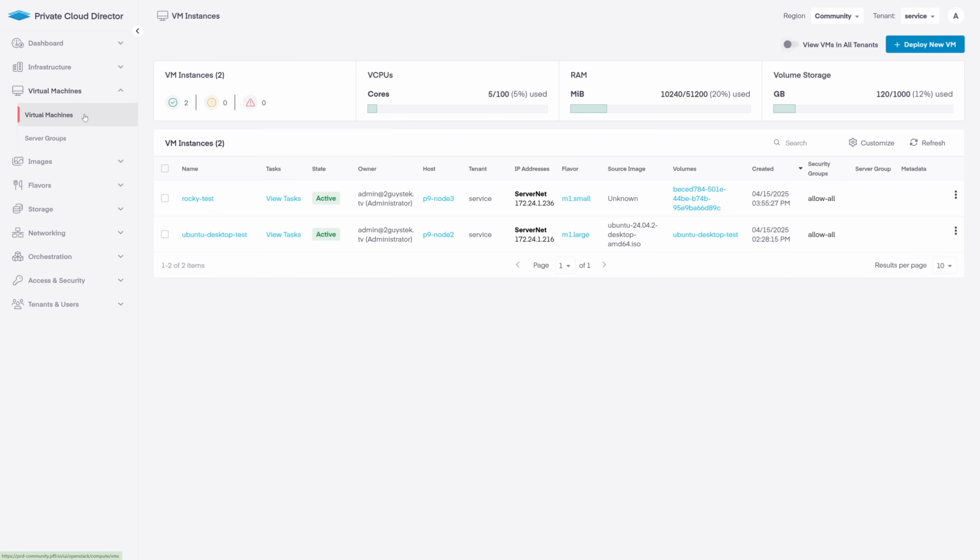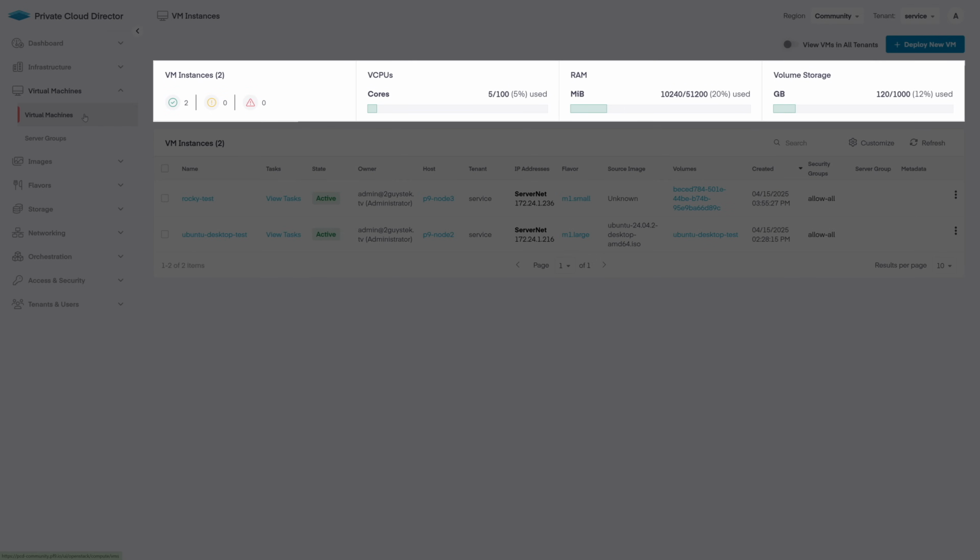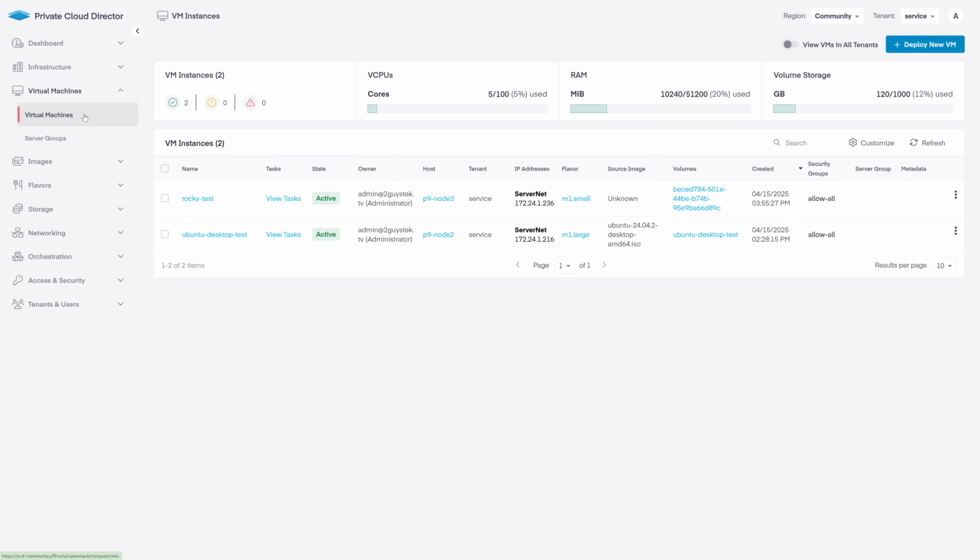In virtual machines, we can see all the actively deployed VMs for this specific tenant. The cards across the top provide macro stats about the VMs, the number of vCPUs, RAM, and storage provisioned to them. Interacting with VMs in PCD is a lot different than what you'd expect to see in traditional data center hypervisors. For example, if we select my Rocky Test VM, additional functions become available. From there, you can quickly start, stop, access the console, and delete the VM.